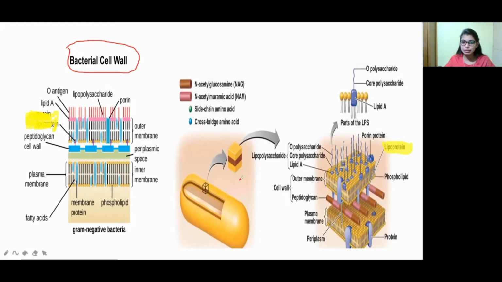In the middle you can observe this one, known as N-acetyl glucosamine, NAG. So this is the cell wall, this is the outer and this is the inner membrane, right? When we zoom in again, we can see a structure with phospholipid, protein, and this is the plasma membrane, and this one in the middle is the peptidoglycan layer.